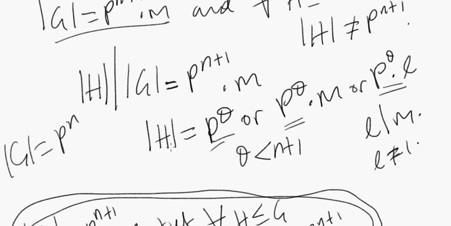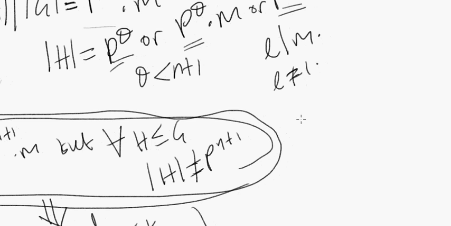So maybe if theta equals n, in that case, wouldn't we need to show that the only allowed values for, or like, maybe suppose we show this, that there actually exists some subgroup h such that the order of h equals p to the theta times m.